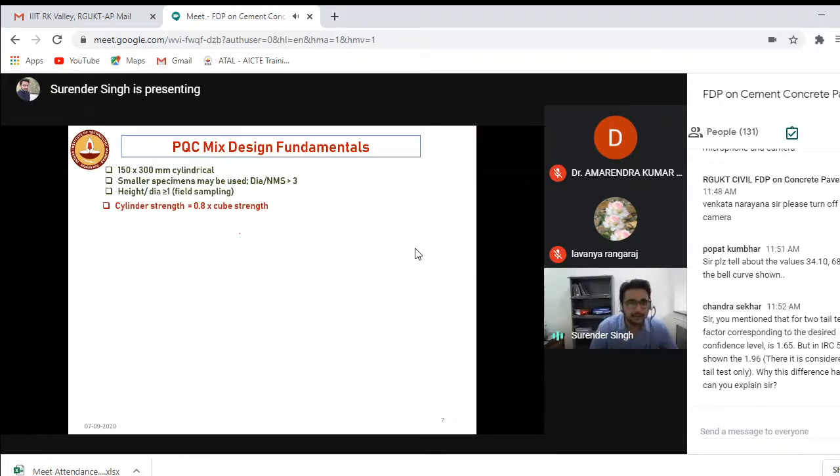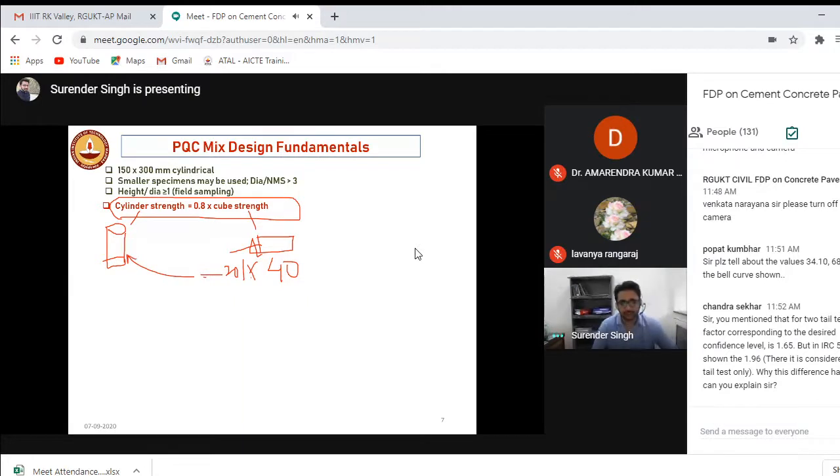And how to relate it? The cores that have been extracted from the field, but you did the mix design by considering a cube. In that case, you have to reduce your cube strength by 20%. Let's say you design for 40 MPa, you reduce it by 20%, and that strength should be achieved at the field.